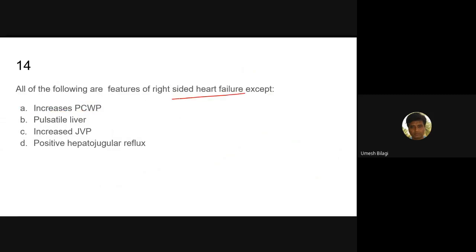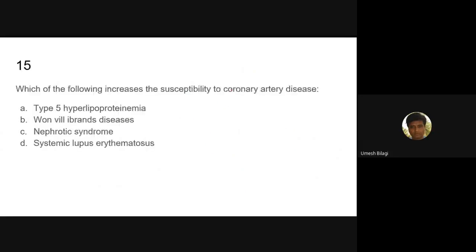So in right heart failure, definitely there is a pulsatile liver, increase in CVP, increased JVP. Then hepatojugular reflex, what you read about. If you press the abdomen, the JVP will increase. That is hepatojugular reflex.